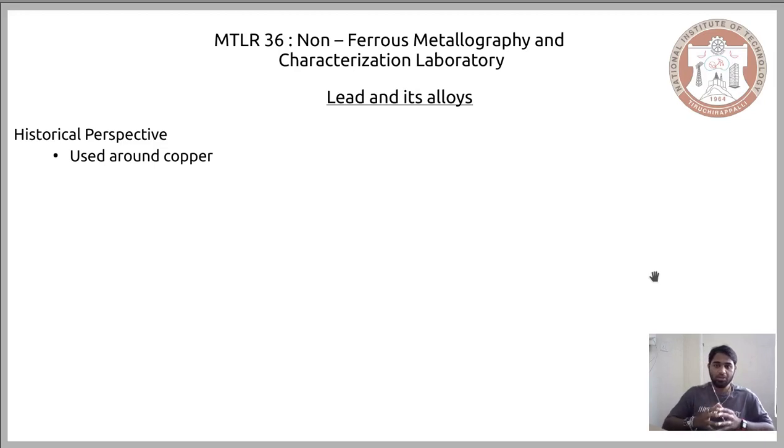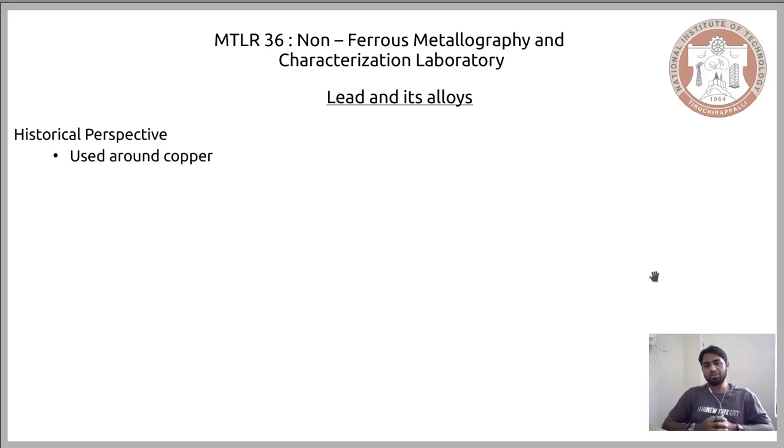Now lead was also used equally like copper in order to make their potteries more attractive. Given that both copper and lead were used in a similar time period, and more or less in similar areas, you might wonder why after the Stone Age we have the copper age but not the lead age. One of the reasons is, when you consider what we discussed about copper, we saw that one of the ways copper was easily available to Stone Age people was native copper. The pure form of copper was naturally available to them.